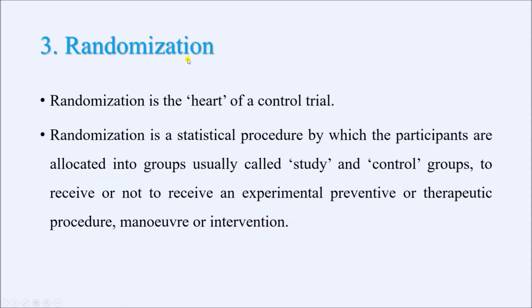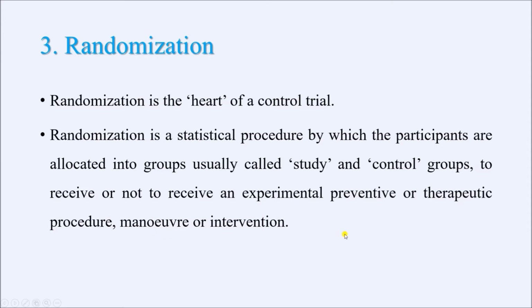The third stage is randomization, which is often known as the heart of a randomized control trial. Randomization is a statistical procedure by which participants are allocated into groups, usually called the study or control groups, to receive or not to receive an experimental, preventive, therapeutic procedure, maneuver or intervention.